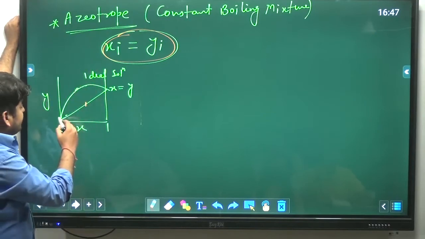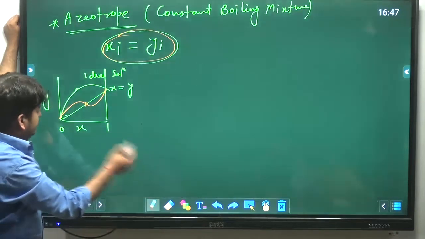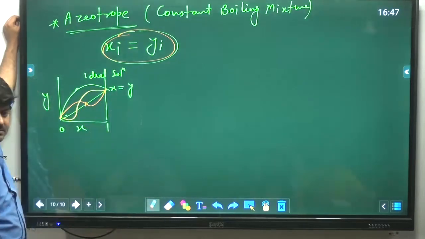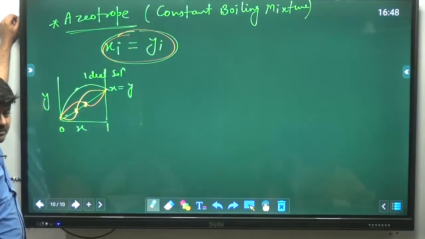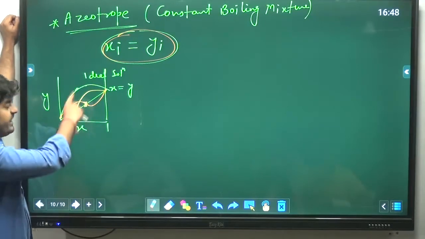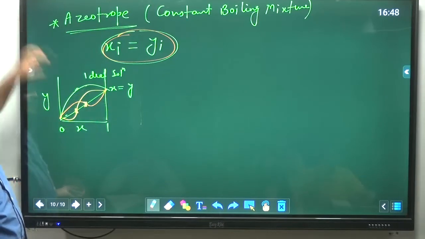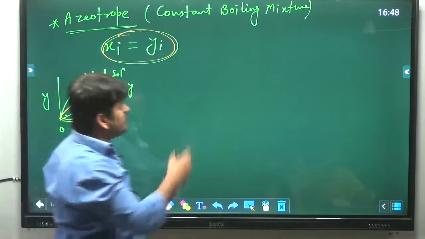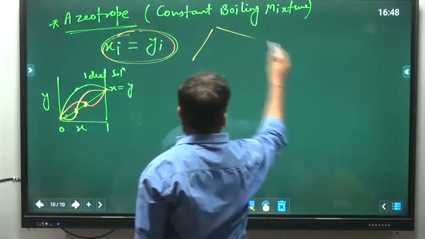So for azeotropes it will be either like this or it will be like this. So this is the azeotropic point or this is the azeotropic point. So we have two possible variations. Why? Because azeotropic or constant boiling mixture can be classified into two categories.